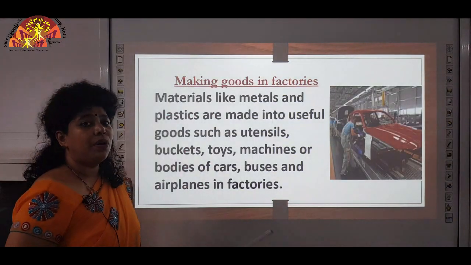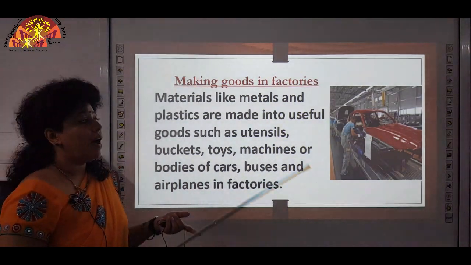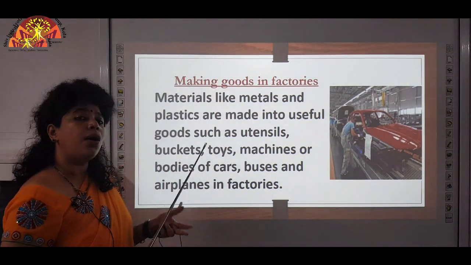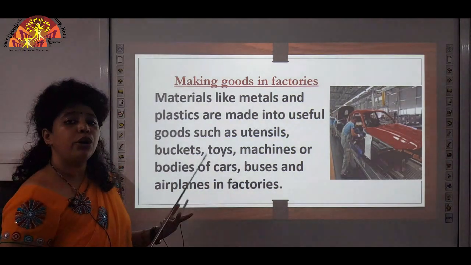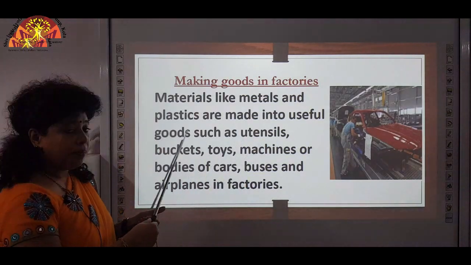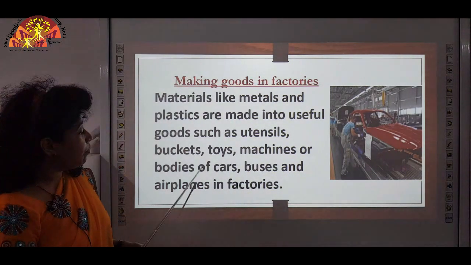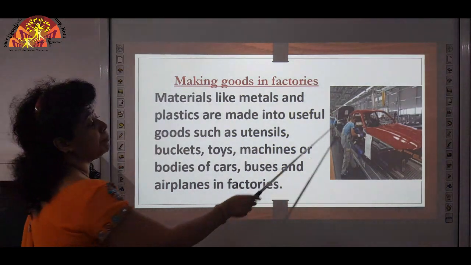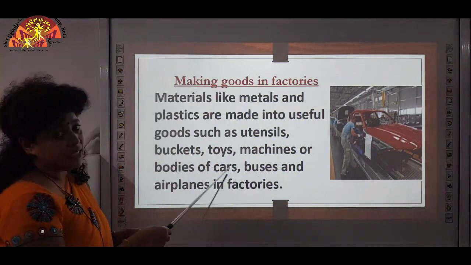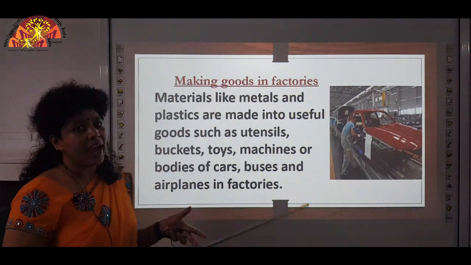Now we shall learn about the various products that are processed in factories. You have metals and plastics that are processed or treated in factories, and what all do you get out of it? You get utensils, that is bartan, you get buckets, toys, machines, bodies of cars, means the outer part of the car, and you get the bodies of buses and airplanes. Where is all this done? These are all done in factories.